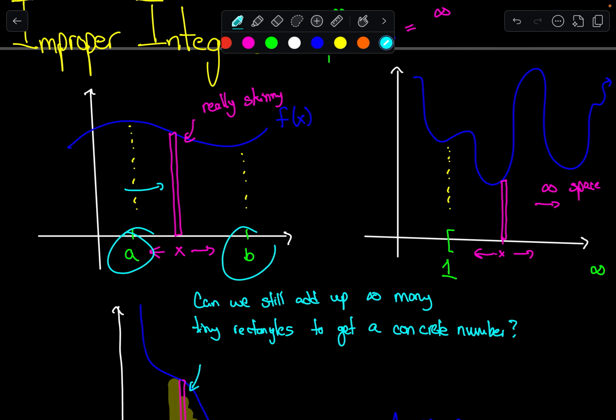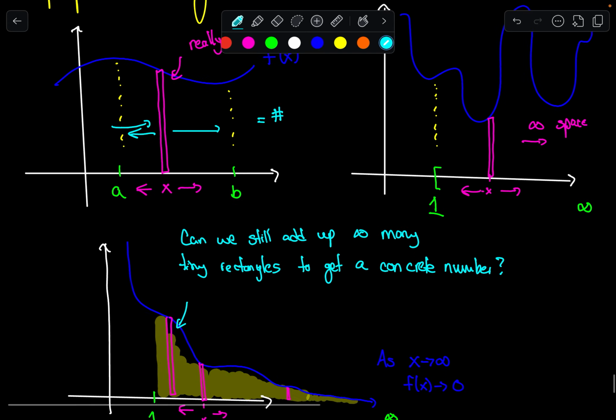And here, you never really thought about it because you're like, okay, A and B are finite values, right? I'm adding up infinitely many rectangles, but I'm only doing it on a finite region. So I buy into the fact that I'm just going to get some number out.